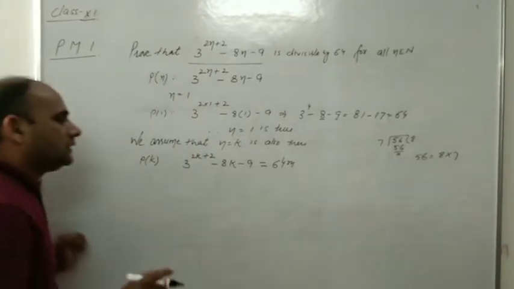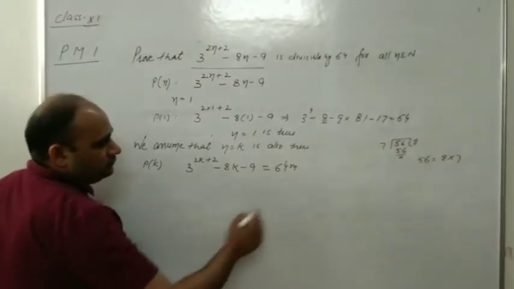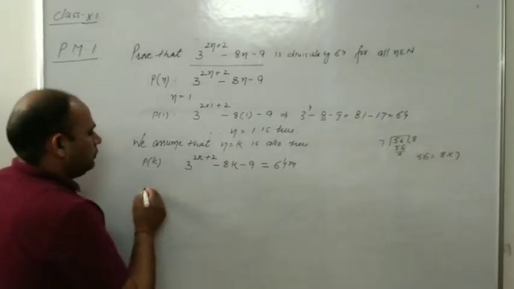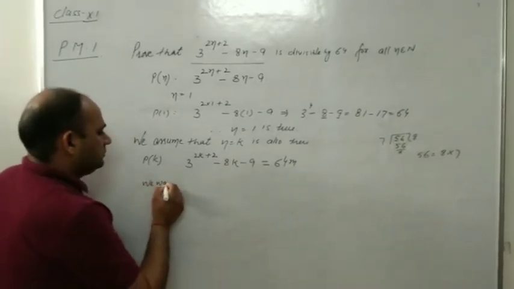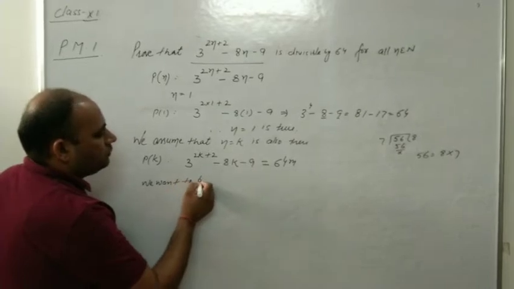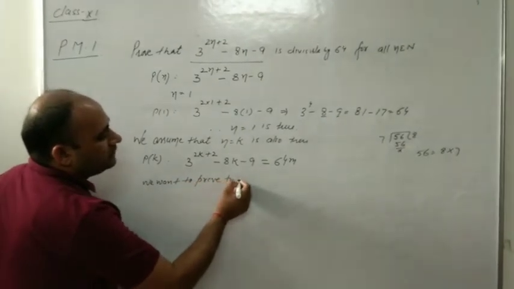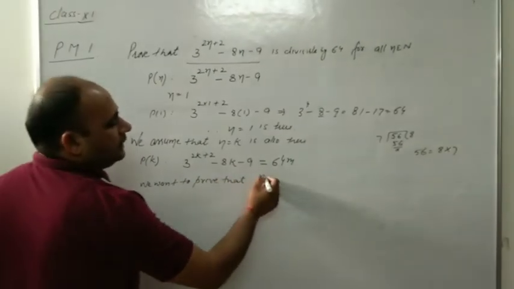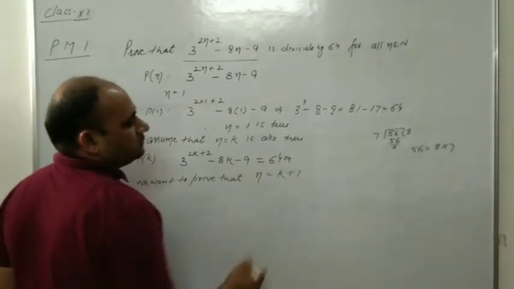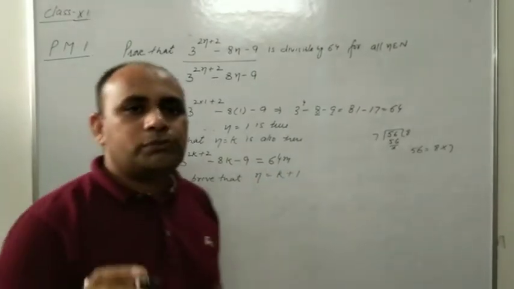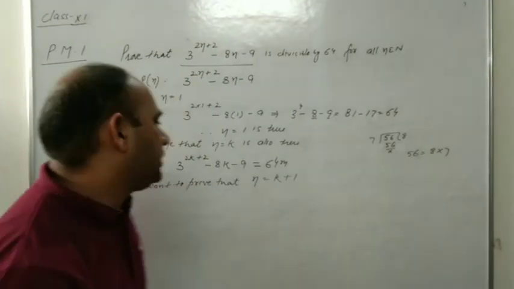Clear? Now we want to prove that n is equal to k plus 1.